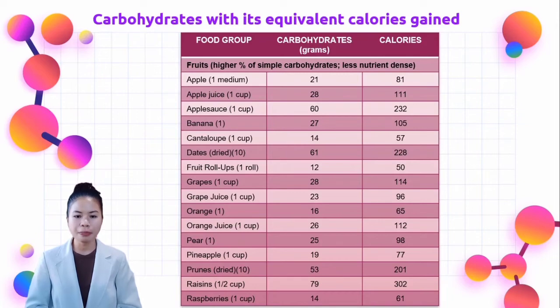Then 10 dried prunes contain 53 grams of carbohydrates, equivalent to 201 calories. One half cup of raisins contains 79 grams of carbohydrates, equivalent to 302 calories. Then one cup of raspberries contains 14 grams of carbohydrates, equivalent to 61 calories.